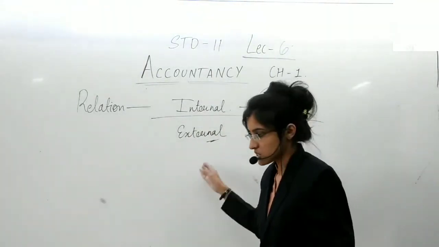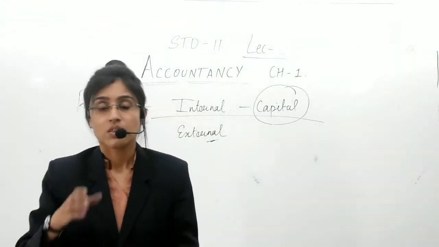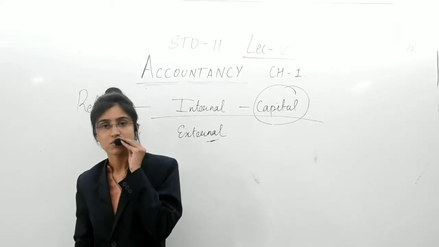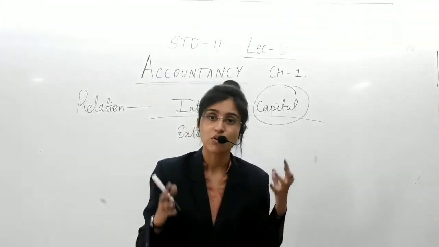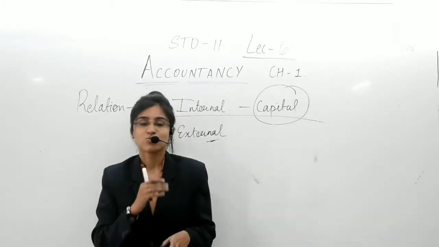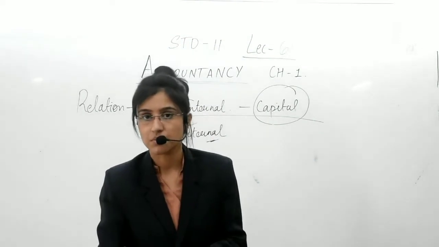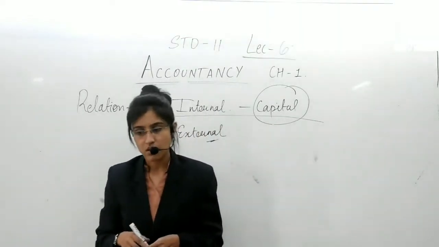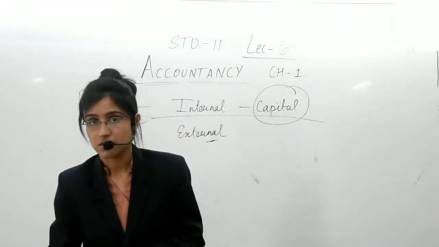Just the way I gave you the example that you have purchased goods worth rupees 1,20,000 when you visit Ahmedabad for the purchase of stock in bulk, so that you can create sufficient quantity in your place of work. 60,000 you have paid in cash, and the remaining 60,000 you are going to pay later.